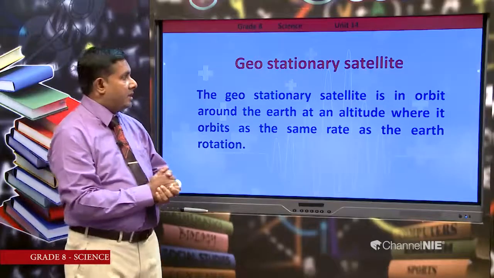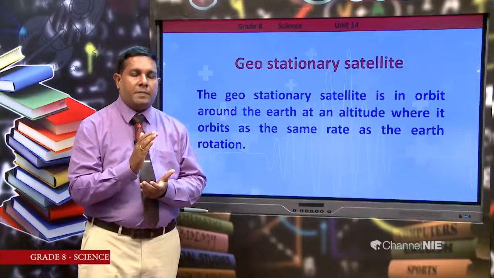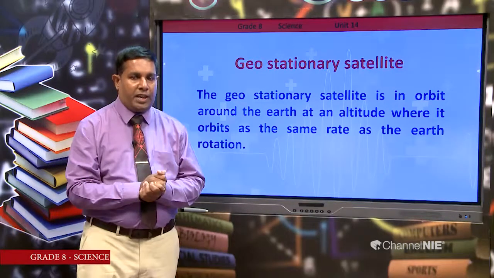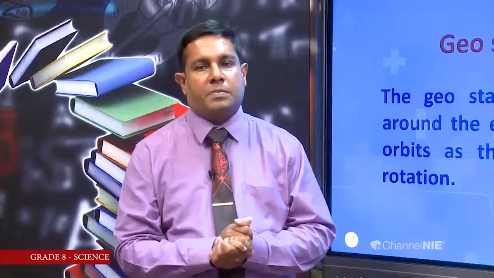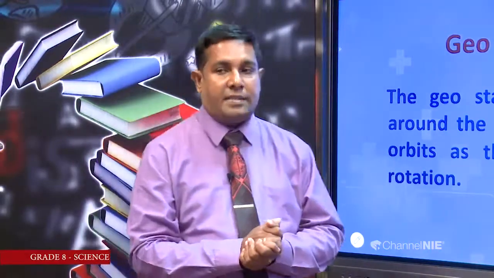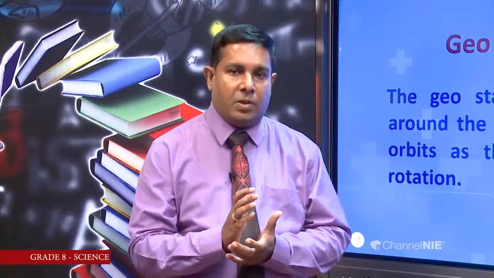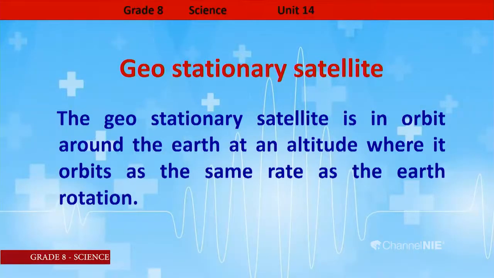Then geostationary satellites. These are a very important type of satellite for communication. Let us see what geostationary satellites mean. A geostationary satellite is in orbit around the earth at an altitude where it orbits at the same rate as the earth's rotation.